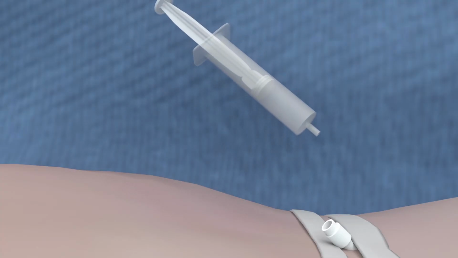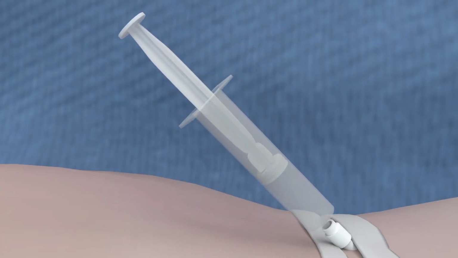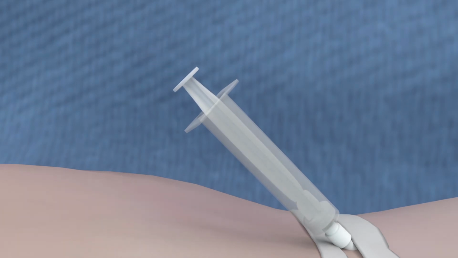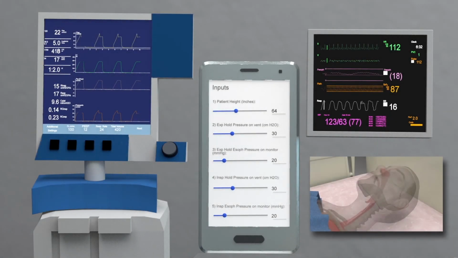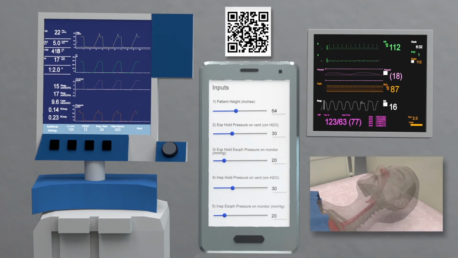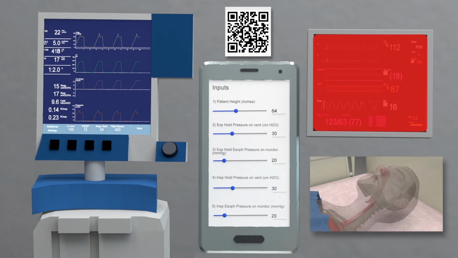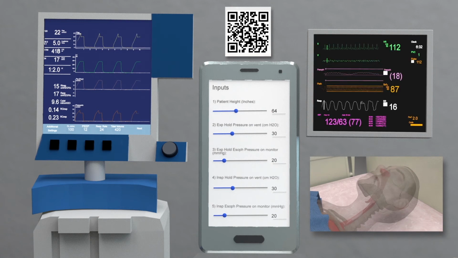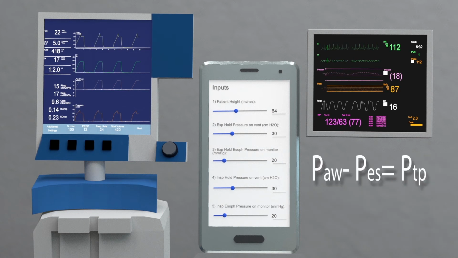You ensure sedation and consider paralysis to avoid having intrinsic contraction of the breathing muscles interfere with your measurements. Then, assemble and insert the esophageal balloon according to the supplied manufacturer instructions, and open the calculator that we created to simplify measurements by scanning the QR code shown above. This calculator helps with unit conversion, since ventilator pressure is measured in centimeters of water, whereas esophageal pressure on the bedside monitor is transduced in millimeters of mercury, and it will calculate transpulmonary pressure by subtracting pressure measured by the esophageal balloon from that at the airway opening.